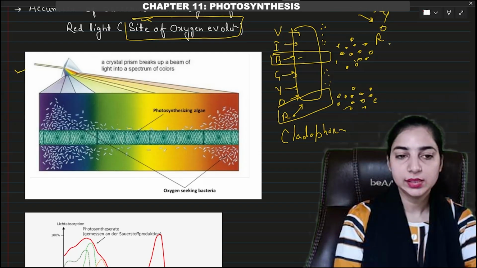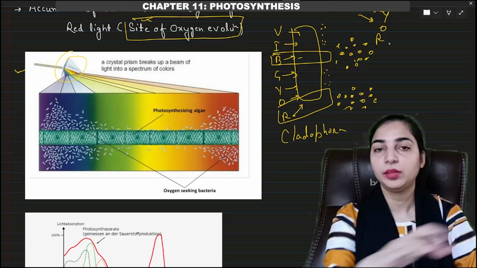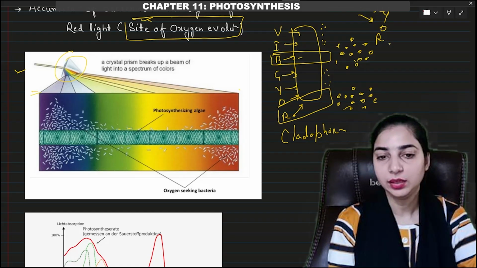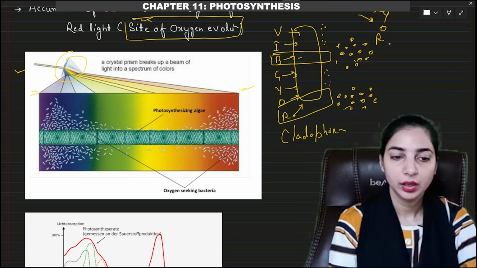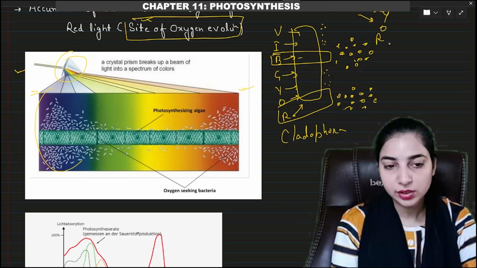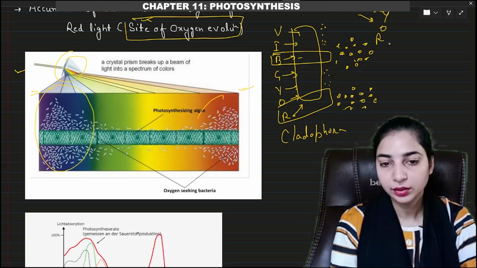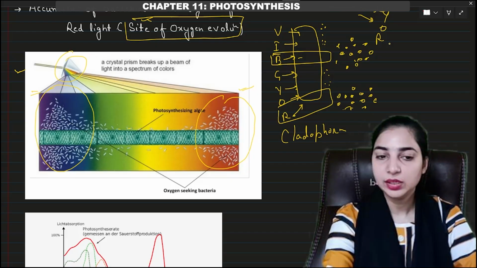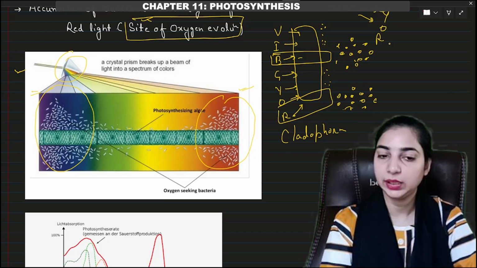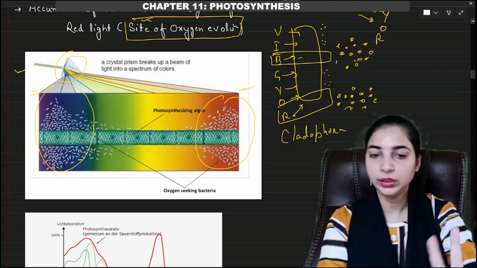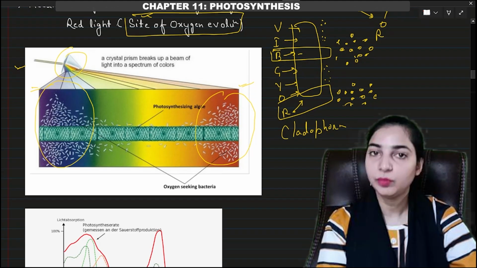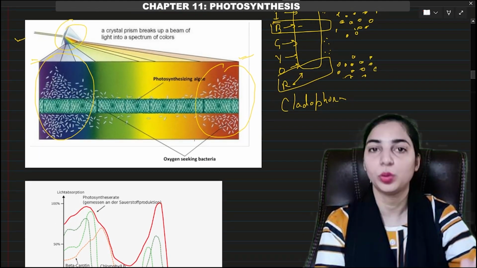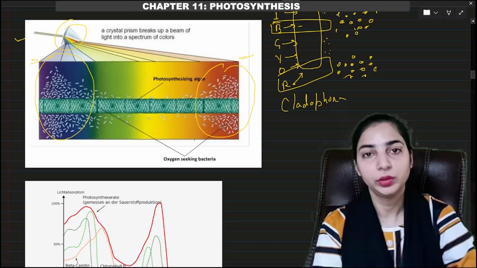This is shown in this figure. You can see this is the prism through which the white light has been made to pass. Then 7 colors of light are shown here. You can see that there are 2 regions where the maximum amount of bacteria accumulated, the blue region and the red region. At other regions, very few bacteria, 1 or 2, were present. So these 2 were the sites where maximum photosynthesis took place, and maximum oxygen was also evolved at these 2 regions.